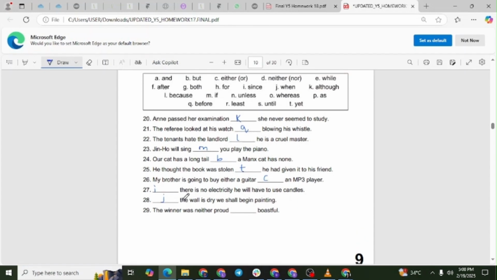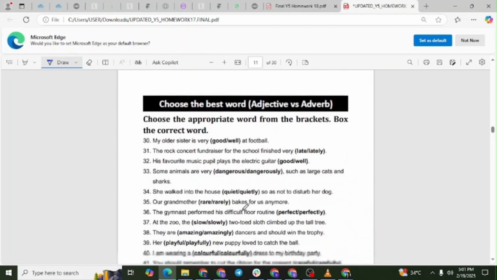Question number 29. The winner was neither proud nor boastful. The correct answer is letter D. Explanation. The phrase neither nor is used to indicate that both characteristics, proud and boastful, are not present in the winner.